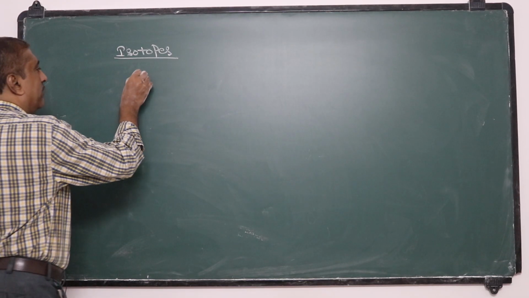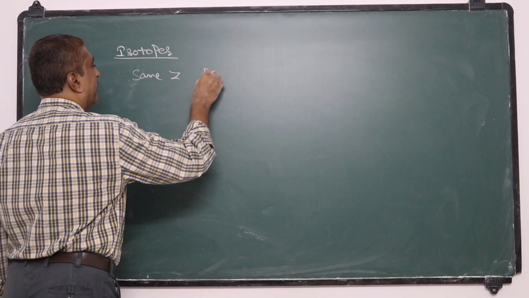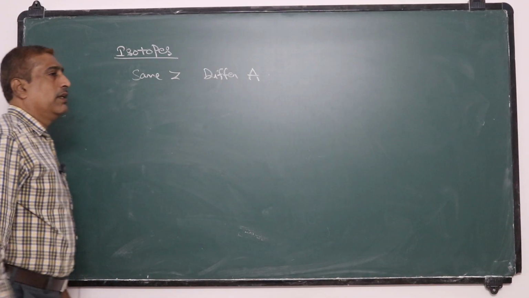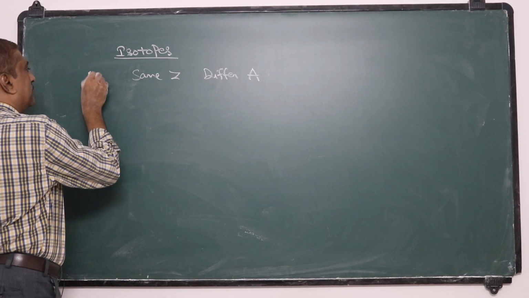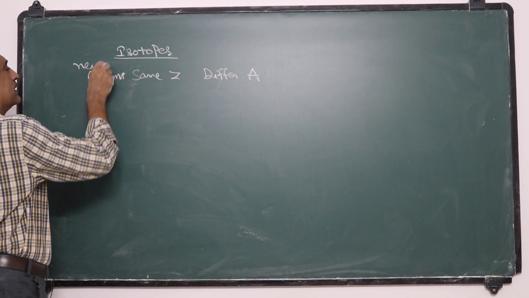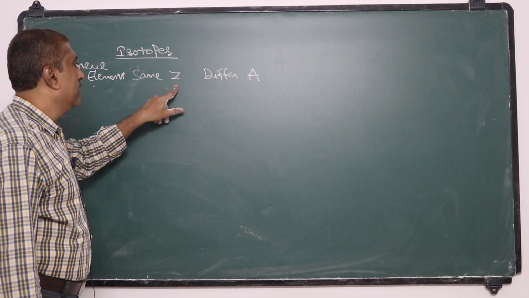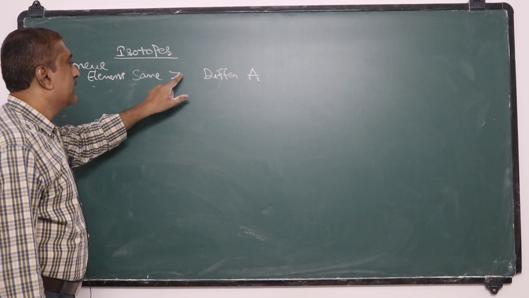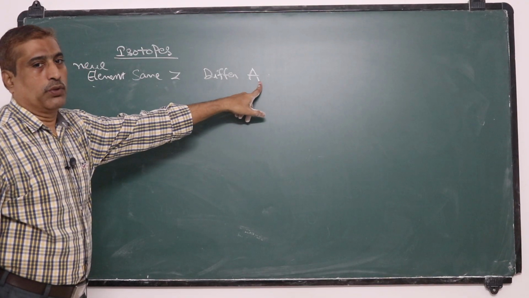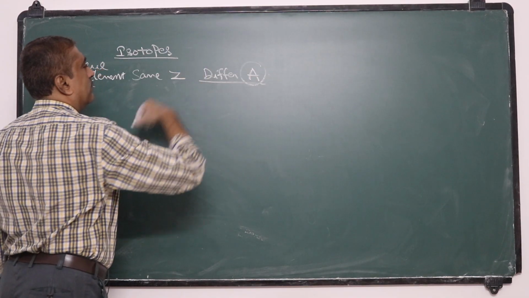Same atomic number, that means same Z but different A, belongs to the same element. Nuclei of the same element, having the same number of protons but a different number of neutrons, or same atomic number but different mass number.